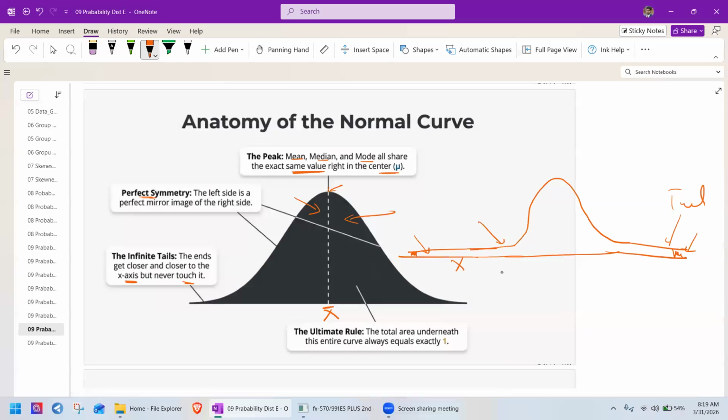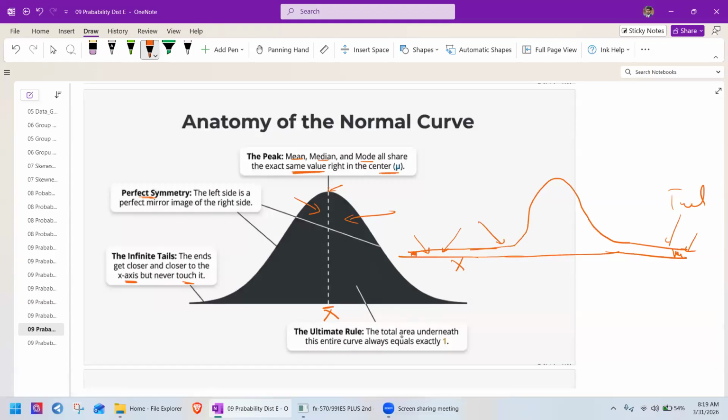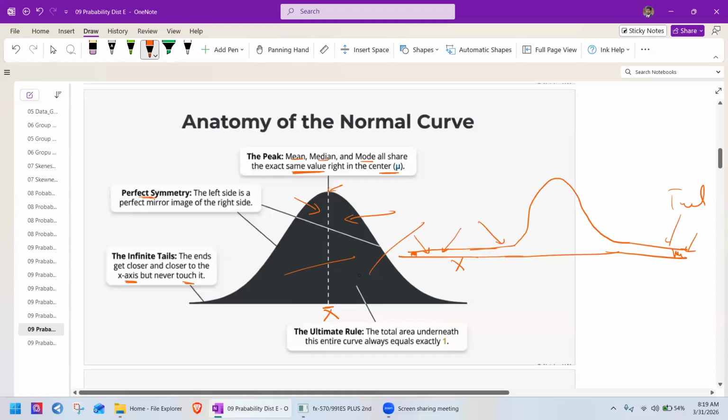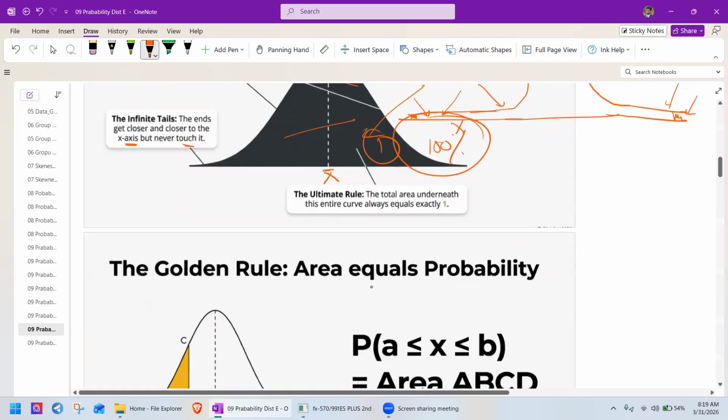But it brings, right? It comes closer but never touches. The ultimate rule is the total area under the curve, right? The total area under the curve is exactly equal to 1, or 100%. That's the rule. The total area underneath this curve is always exactly equal to 1. Exactly 1. So that's the principle we have to remember always.